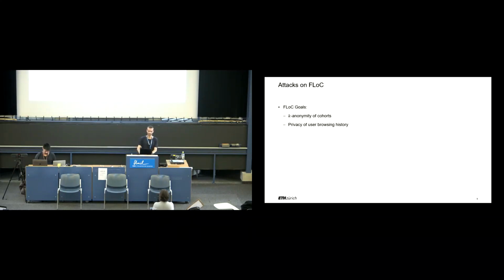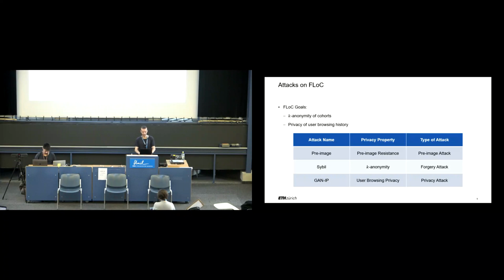One goal of FLoC is to provide k-anonymity. That means that users should be tracked in groups of at least k users. Another goal is to ensure privacy of the inputs to the LSH functions, namely the user browsing history. We present three kinds of critical attacks on FLoC. First, the pre-image attack on SimHash, using integer programming. Second, using the pre-image attack, we mount a Sybil attack that generates dozens of histories per second, matching the target hash. We show this breaks FLoC's k-anonymity and allows identification of individuals in a cohort. Finally, we use generative adversarial networks to partially reconstruct plausible histories from just the target hash.